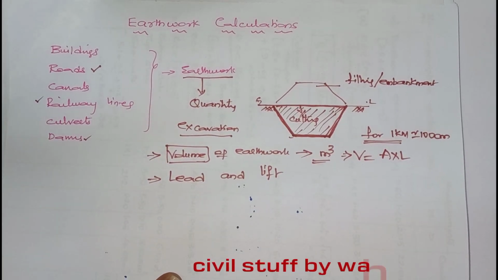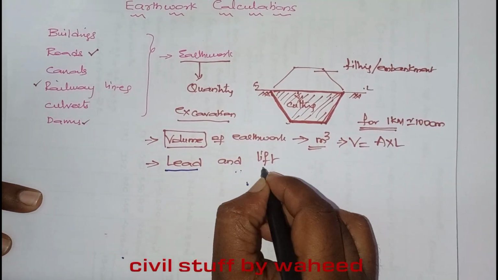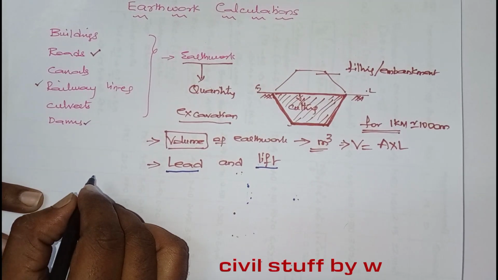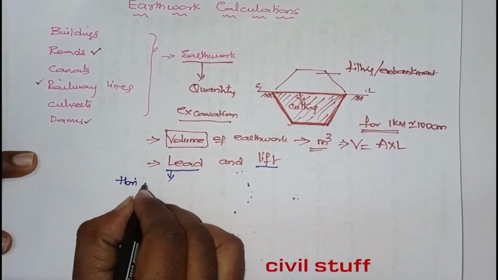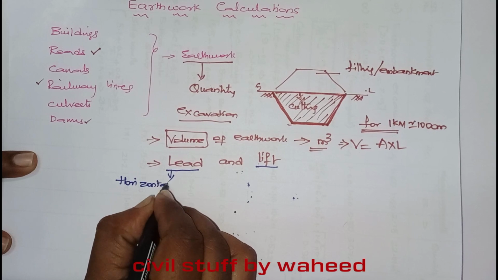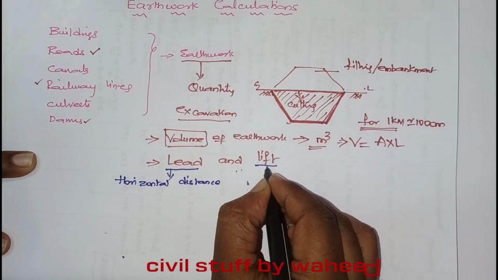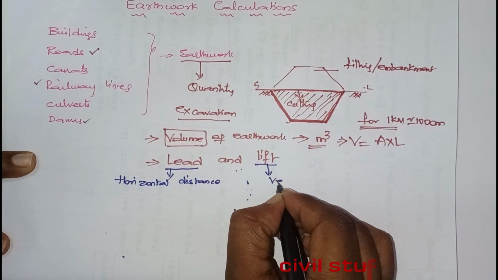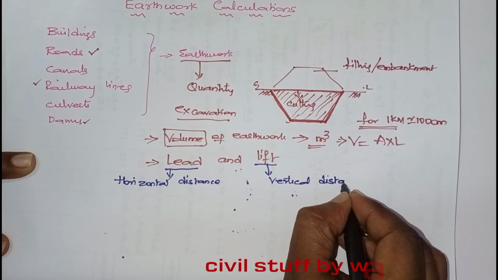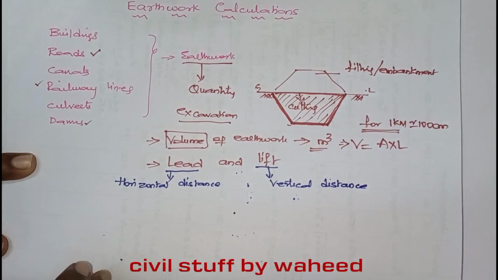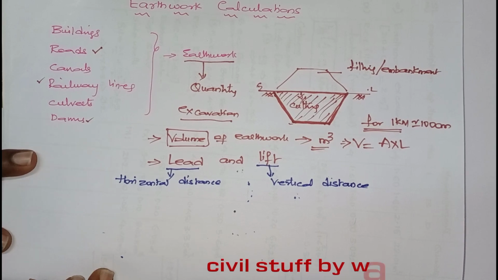Next we'll see what is meant by lead and what is meant by lift. Lead is the horizontal distance. Lift is the vertical distance. From where to where the horizontal distance and from where to where the vertical distance is measured, we'll see now.